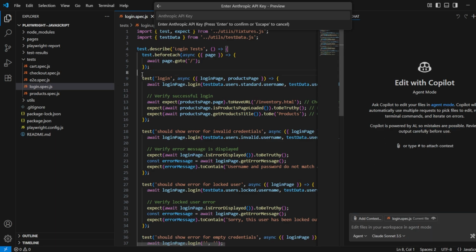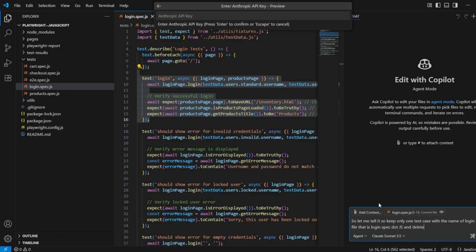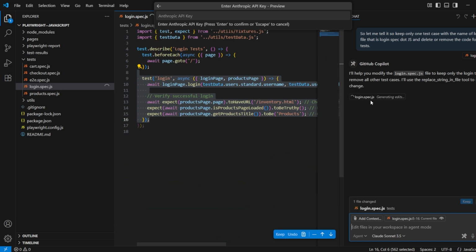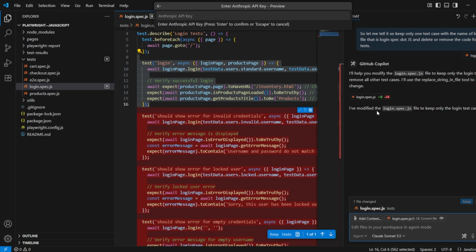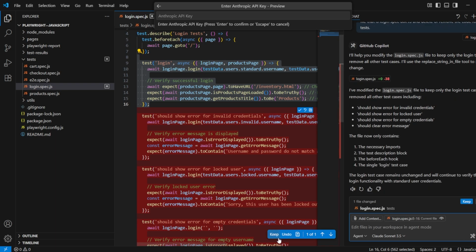I will ask it to keep only a single test case in this file and remove all the other test cases. Let me tell it. Keep only one test case with the name of login in this file, that is login spec.js, and delete or remove the code for all other tests. As you can see, it is understanding, and now it is working on its own, and it will take the decisions on its own. See, it has worked on it, it has done all that, and it asked me to keep it.